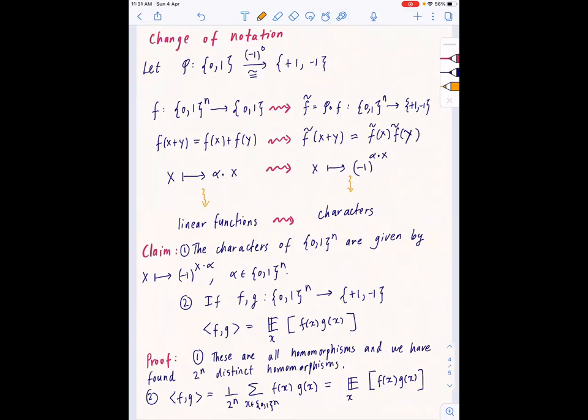And now these linear functions map to characters. So under this change of notation, we're basically asking: if f tilde of x plus y equals f tilde of x times f tilde of y with high probability, then is it true that there is some character which agrees with f tilde with high probability? Okay, so that's our new statement.